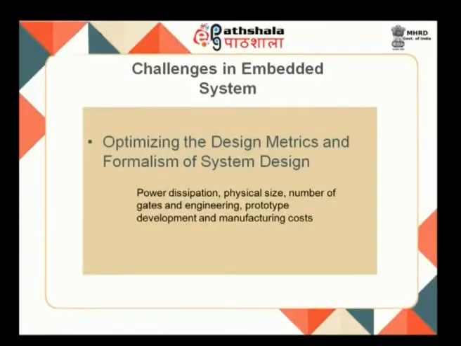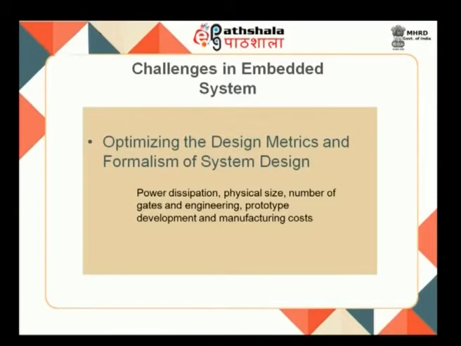So, when you are looking at challenges in embedded system, usually we will think about optimizing the design metrics and formalizing the system design. What I am trying to say here as design metrics is power dissipation, your physical size, your number of gates or what hardware we will be using, how we will be making the prototype and how we will be manufacturing these objects. So, these are the major issues when you are looking at your design metrics.